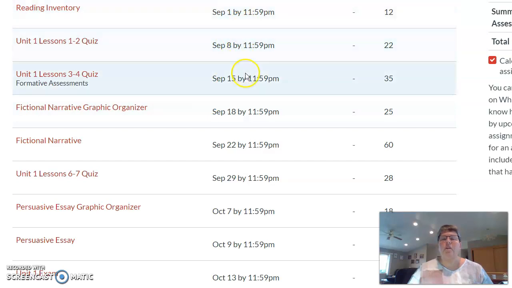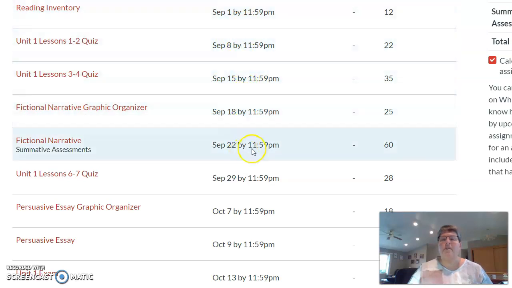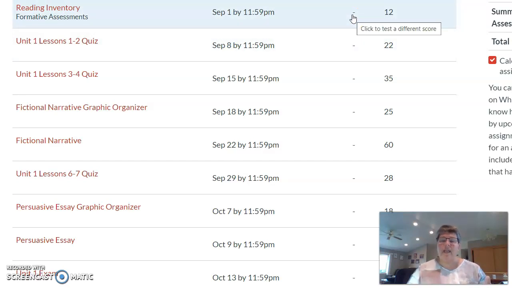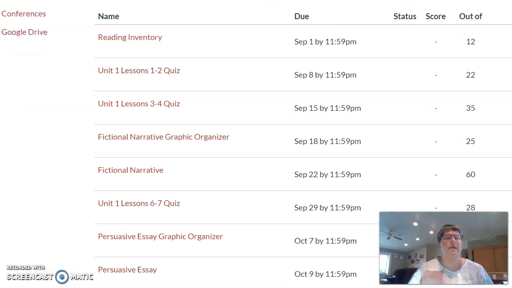So this is your grade book. It gives you everything in order of due date. It lets you know when everything's due. Right now, these are all dashes. That means that nothing's been submitted. If something is submitted and I haven't graded it yet, that'll turn to an icon, or it'll turn to a number. It'll let you know what you scored out of 12 or 22 or 35. So that's your grade book.